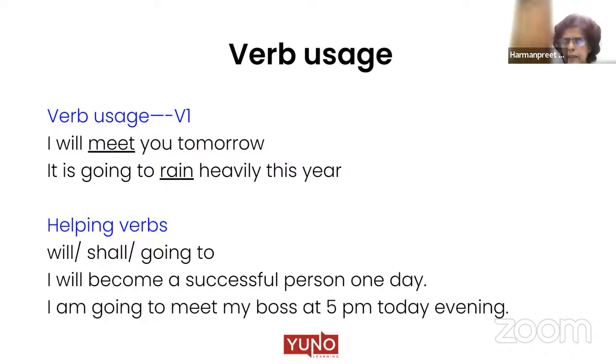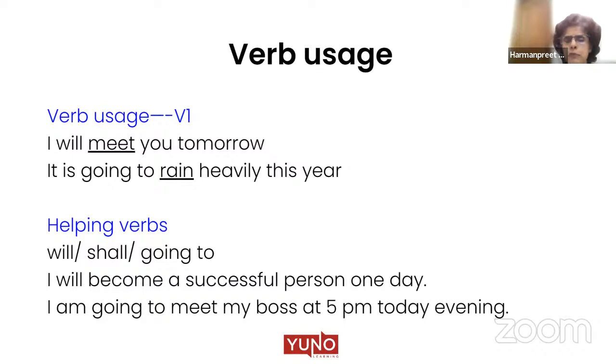V1, V2, V3. So I hope you are clear with the usage of V1, V2, V3. It is like when we say eat, ate, eaten. So these are the three forms, and this is what we say is V1, V2, and V3. Sing, sang, sung. Run, ran, run. So these are the three forms, V1, V2, V3.